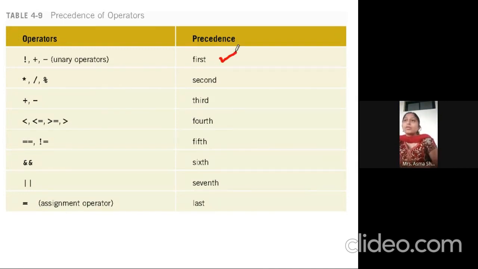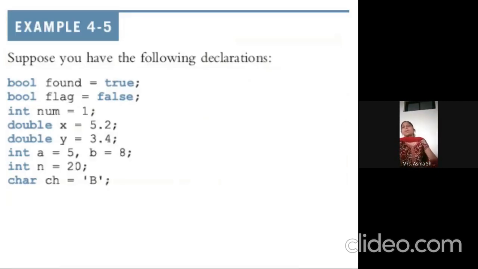So we have the first precedence. Star, divide and modulus have the second precedence. According to this, we have to remember the precedence order. Now an example: we already know the declaration and the definition.